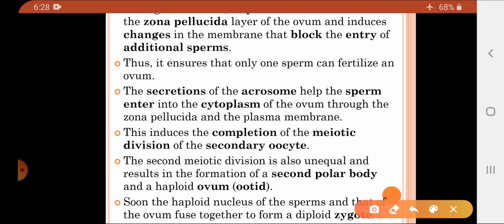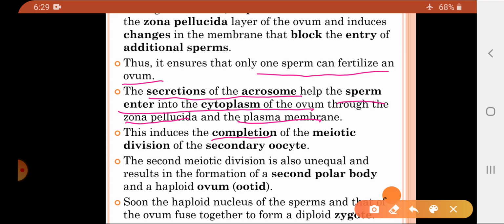As I told you, due to that the fertilization membrane is formed, and this fertilization membrane does not allow other sperms to enter, which ensures that only one sperm can fertilize the ovum. Again, as I told you earlier, the secretions of the acrosome help the sperm to enter into the cytoplasm of the ovum through the zona pellucida and the plasma membrane.